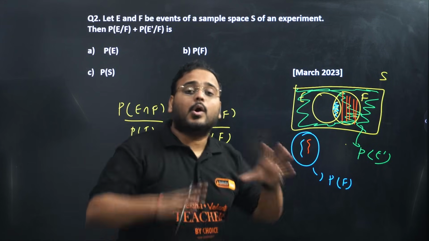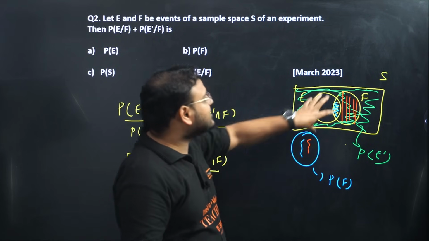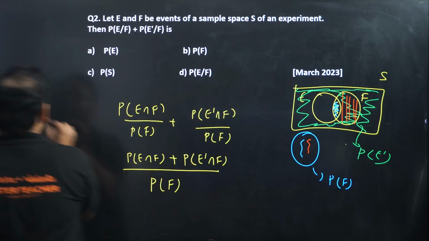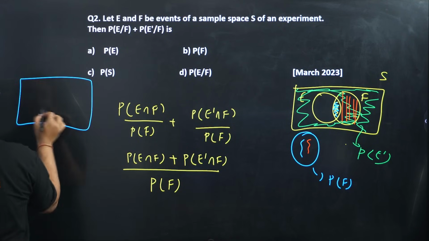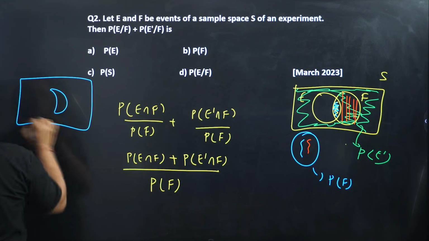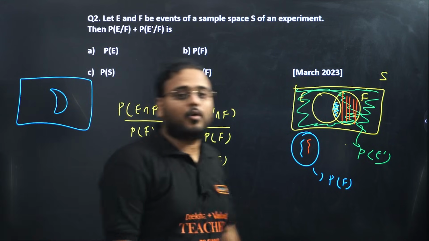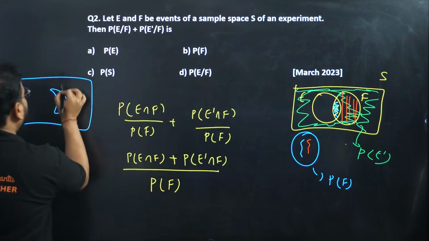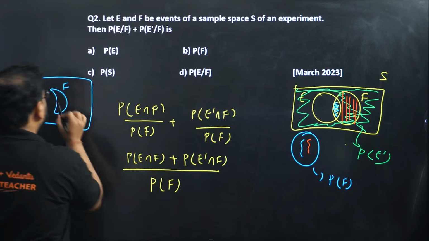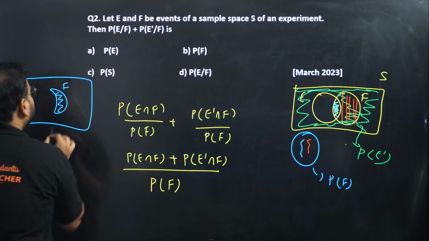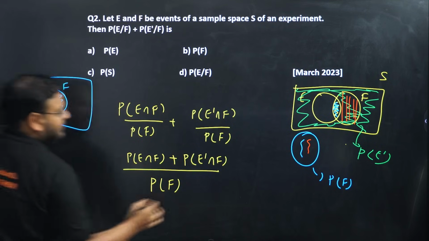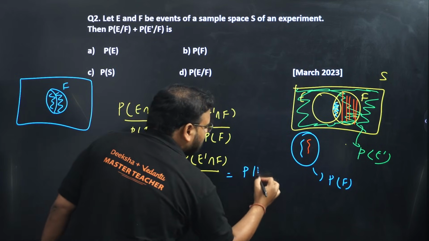Confused? Stay there. They are saying intersection of E dash. What is E dash? Whatever is not E. Whatever is not E means leave the E space empty. Everything will be not E. Let me show you over here. Not E means this. This whole thing is not E, and this is F. So if you take intersection of not E with F, what is the answer? This part right here. Now if you add this to the intersection that we had, you will get PF.